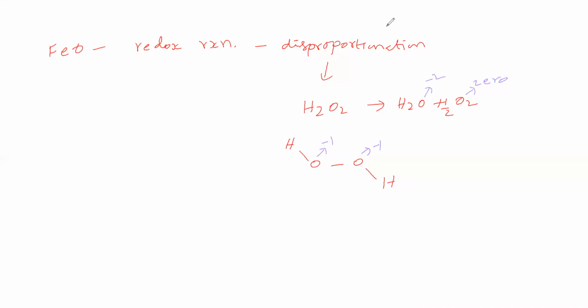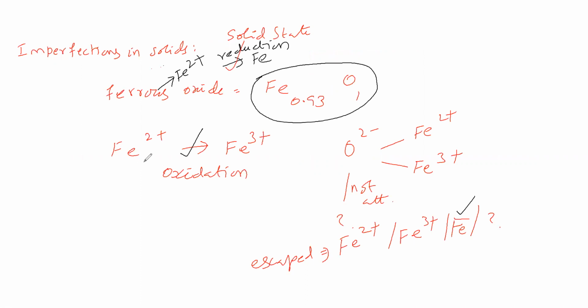So now in the ferrous oxide crystal, iron is deficient compared to the oxygen proportion, isn't it? The deficiency is due to a redox reaction, or particularly a disproportionation reaction. In this ferrous oxide, some ferrous is undergoing oxidation and some ferrous is undergoing reduction. So ferrous only is undergoing oxidation as well as reduction, no? So we can call it a disproportionation reaction.